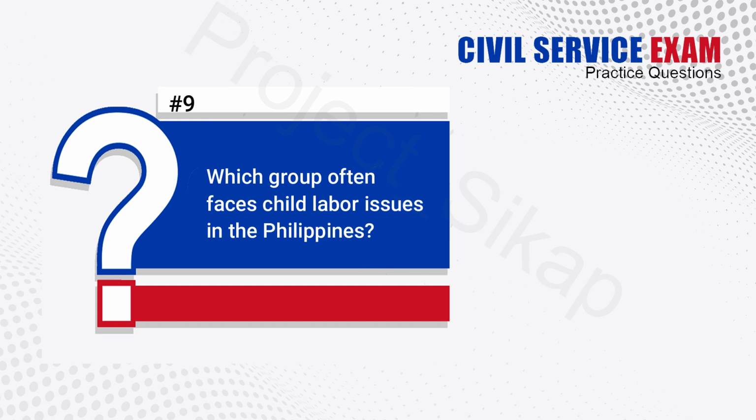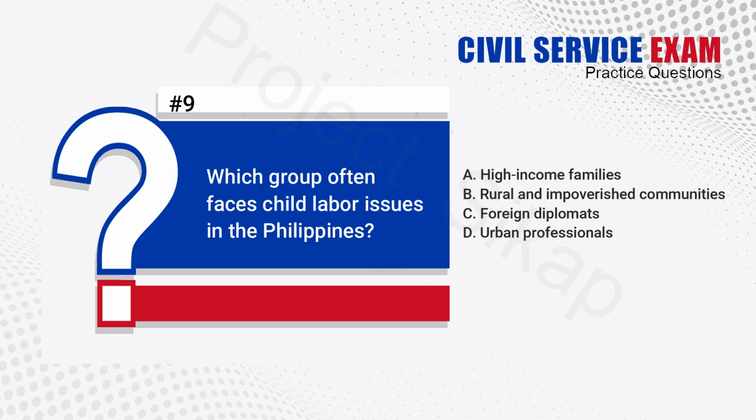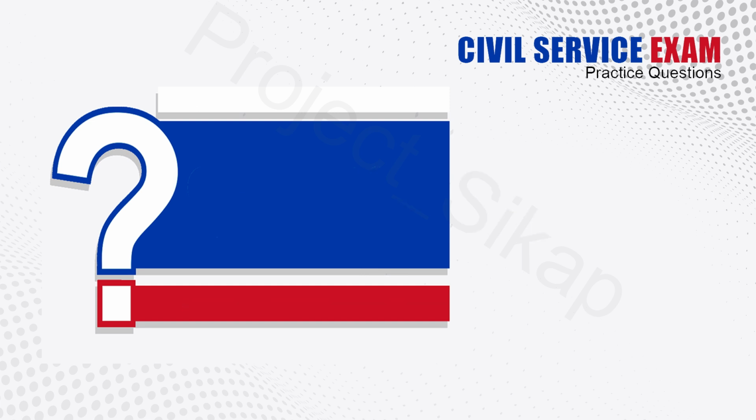9. Which group often faces child labor issues in the Philippines? A. High-income families. B. Rural and impoverished communities. C. Foreign diplomats. D. Urban professionals. The answer is B. Rural and impoverished communities.